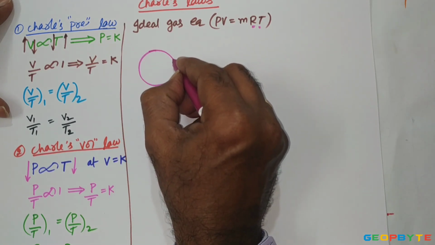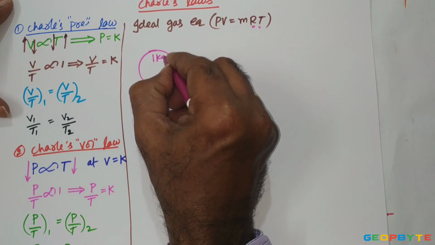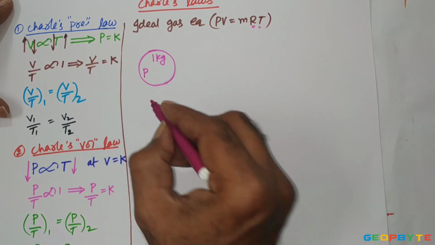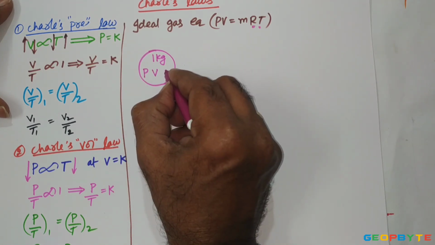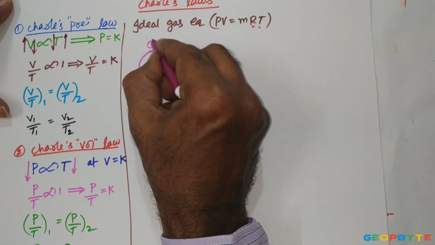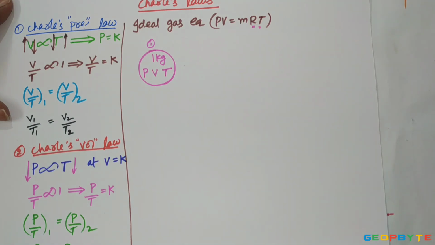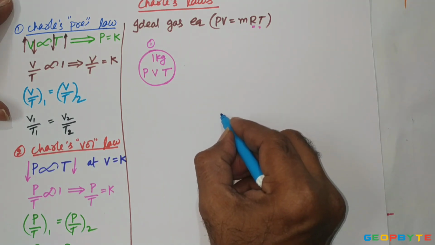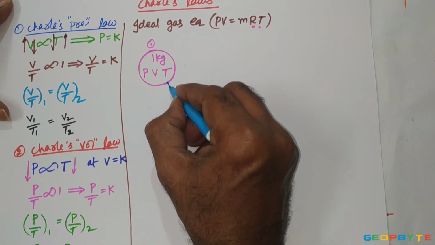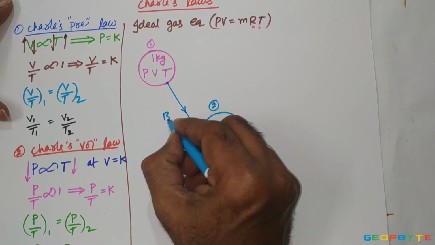For that, let us take 1 kg mass of an ideal gas with initial pressure P, volume V, and temperature T. While the gas is changing its state from state 1 to state 2, I am connecting Boyle's law.